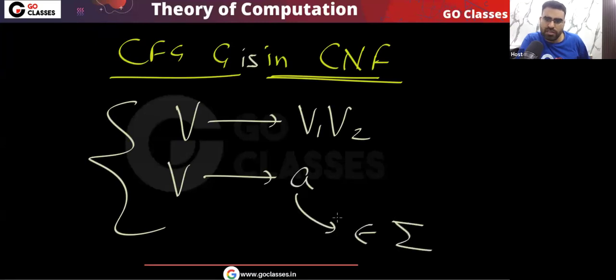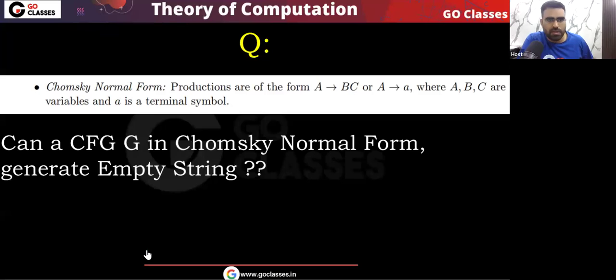Okay, this should be a single terminal and we must have variable going to two variables. Okay, is this clear? Let me know. Now, let me ask you a question. In Chomsky normal form, we are only allowed these productions, variable going to two variables or variable going to terminal. Okay, so tell me, you think about it and let me know, can a Chomsky normal form generate empty string?